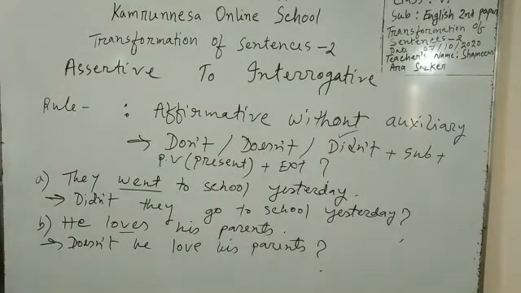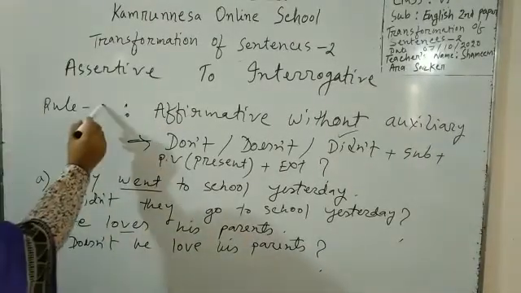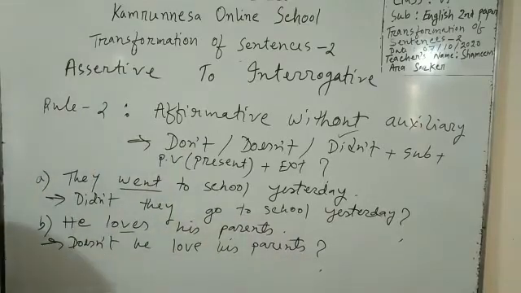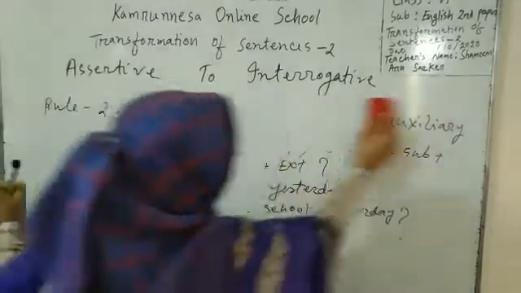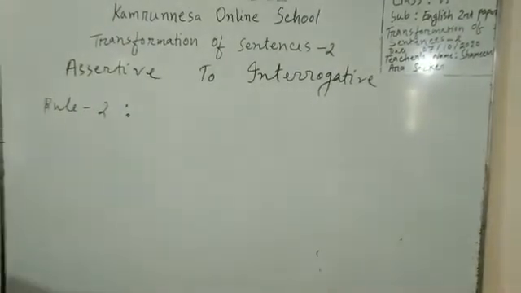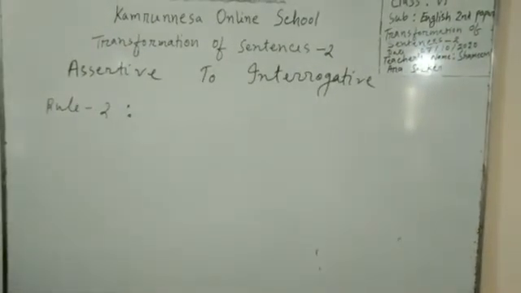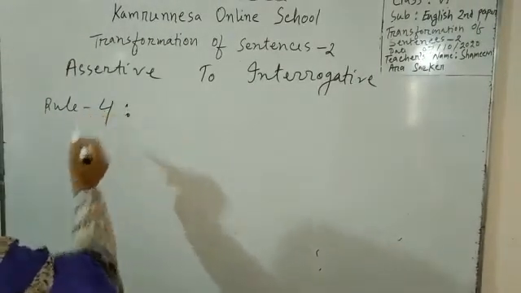Okay. Now, this is rule 2, and now we are going to rule 3. Sorry, this was rule 3. Sorry, and now we are going to rule 4.